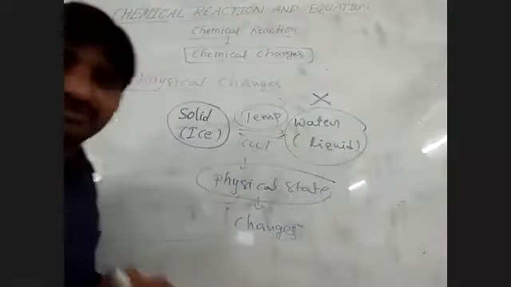So what is the meaning of chemical change? In daily life there are so many chemical changes. Rusting of iron: an iron rod kept outside for some days will be rusted. The new iron will not be prepared again. So that is called a chemical change.